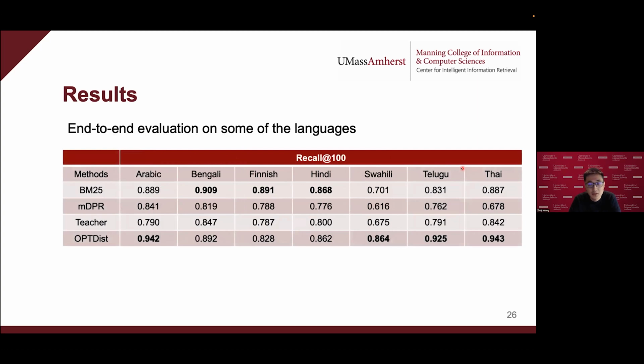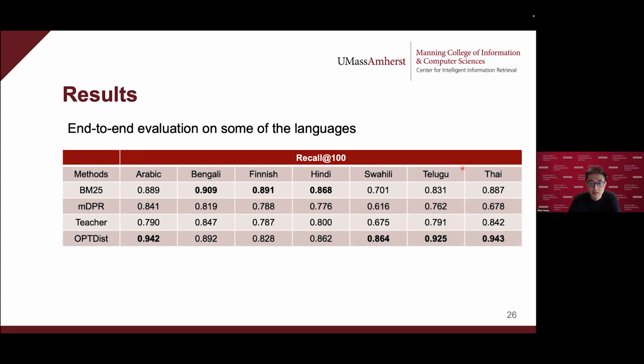So far you might wonder, what happens if we apply our bi-encoder model in an end-to-end setting, right? So far I keep talking about re-ranking. Recently, we selected some languages with relatively smaller collections and applied the distilled bi-encoder for an end-to-end retrieval setting. To make a fair comparison, we didn't fine-tune the bi-encoder on the Miracle training data.